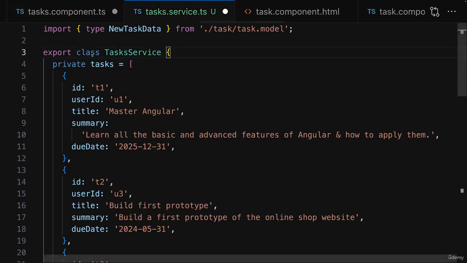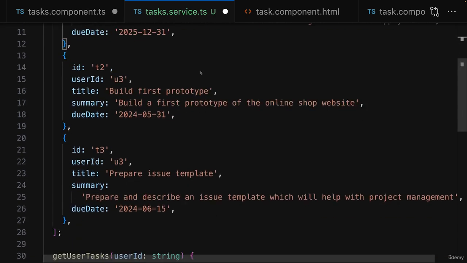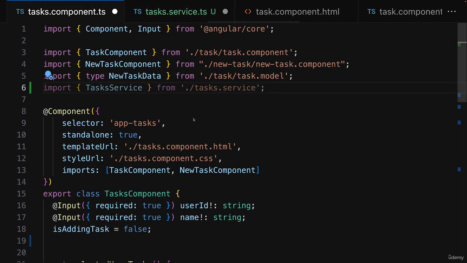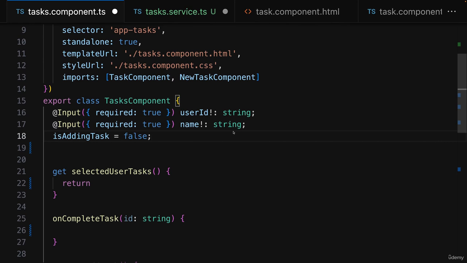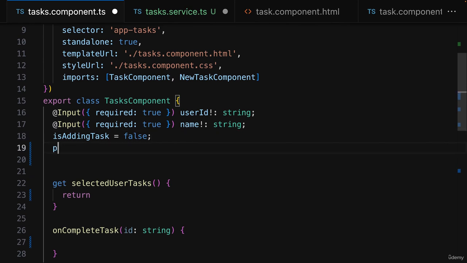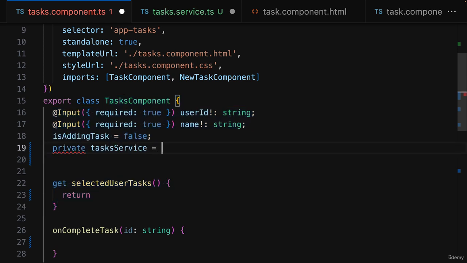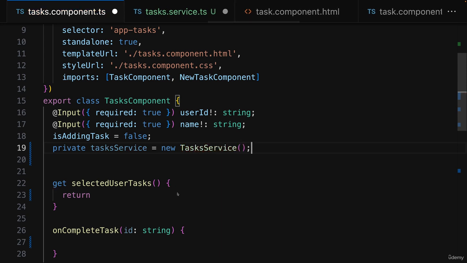Now this is a class and therefore a blueprint for an object. So in order to interact with it and use these methods, we actually have to instantiate this service first. We could do that by adding a new property, potentially a private property, which is only meant to be used in this component class, named tasksService, where we instantiate this tasks service like this.